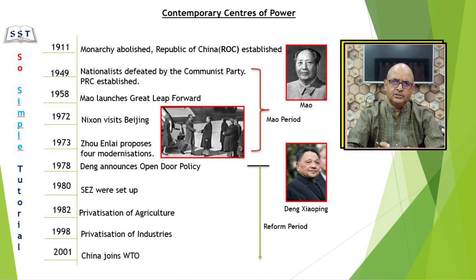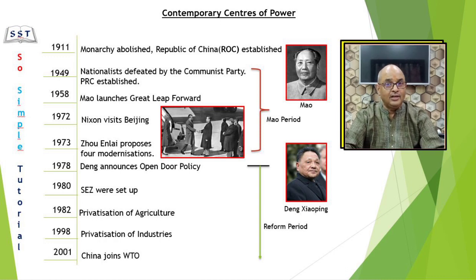Our textbook covers the period basically after the 1949 revolution. Here we can divide the lesson into two periods. First, Mao period from 1949 to 1977. Second, reform period 1978 onwards, because 1978 is the year when the Chinese began to reform their system.